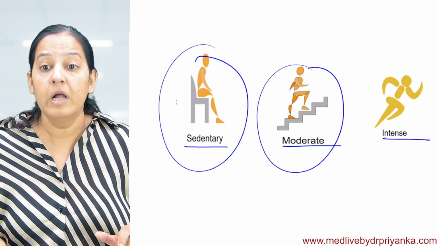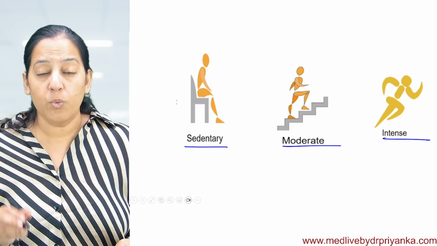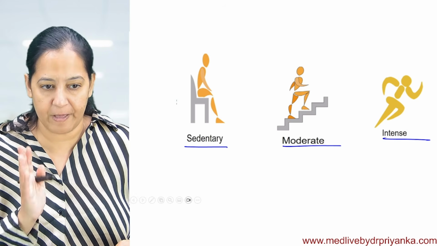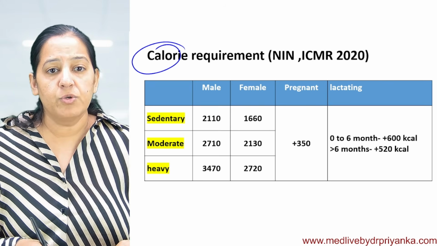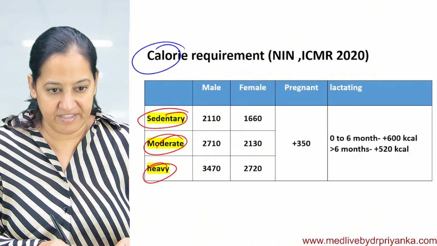You do household work, or you are an intense worker? You are a labor or any intense worker. Okay, so what type of activity are you going to perform in the gestational period ahead? What type of activity do you perform regularly? So if she is saying sedentary, moderate, or heavy, there are three categories.